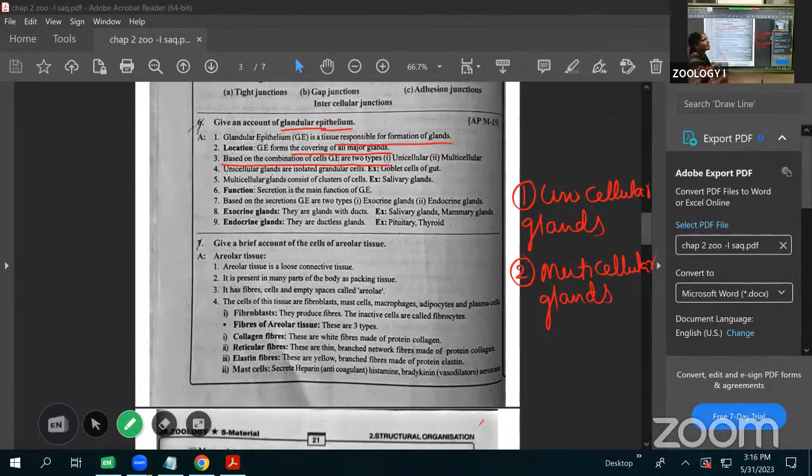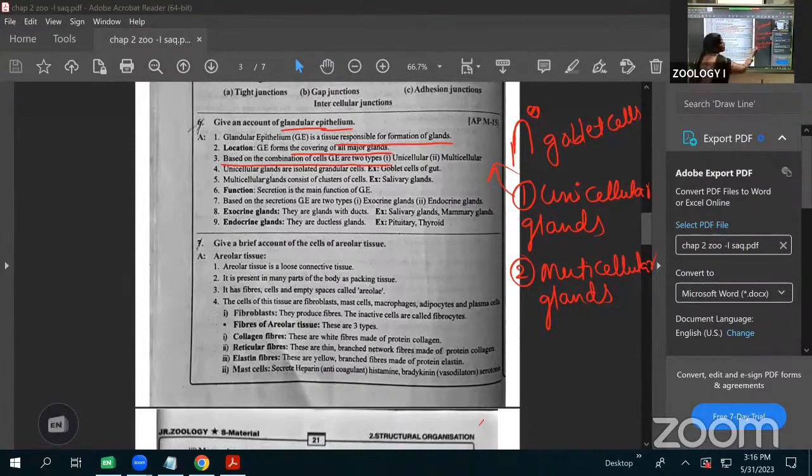In unicellular glands, isolated cells are present. A separate, isolated cell acts as a gland; that we call unicellular. In the name itself, uni means single cell. This single cell forms and produces the secretions. That's why we call it a unicellular gland. An example is the goblet cells. Goblet cells are an example of unicellular glands.